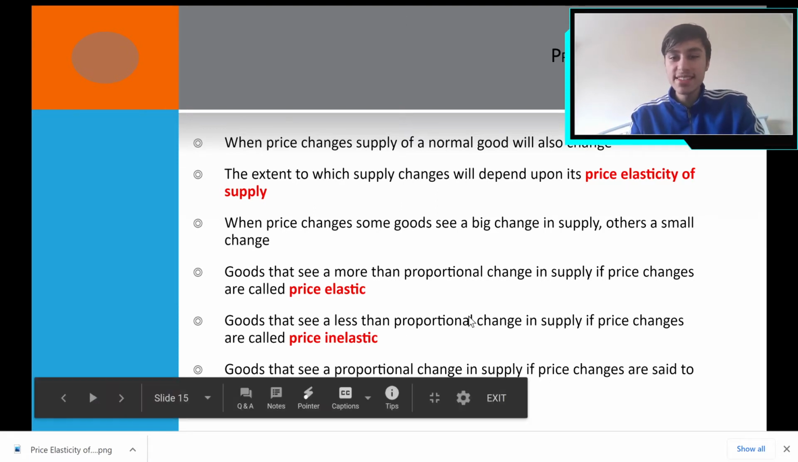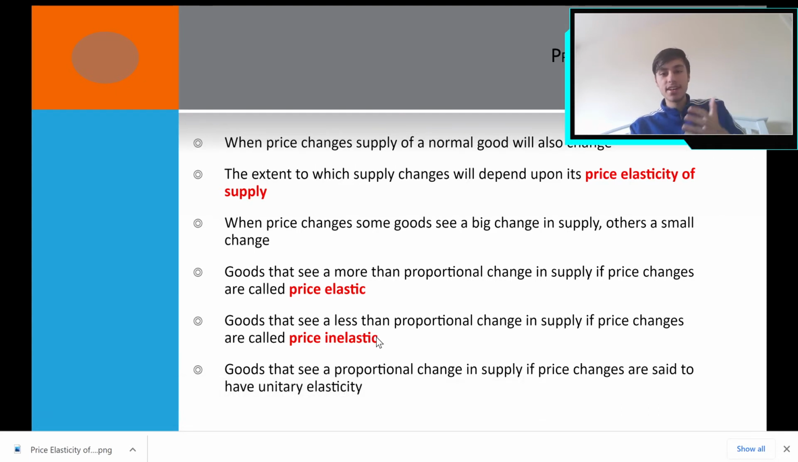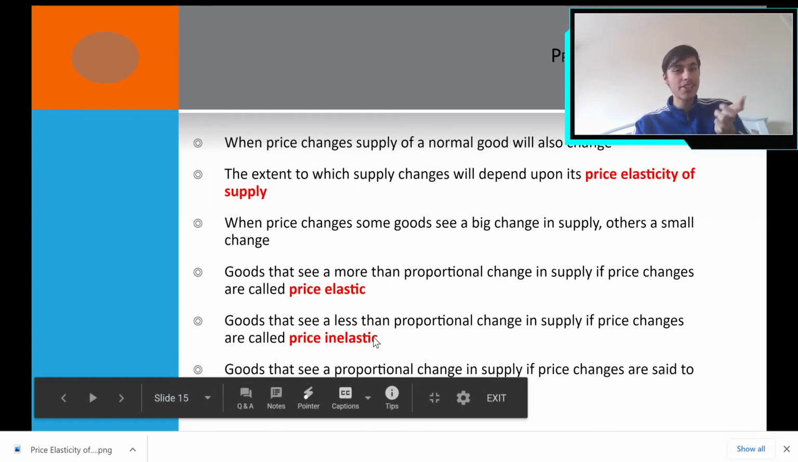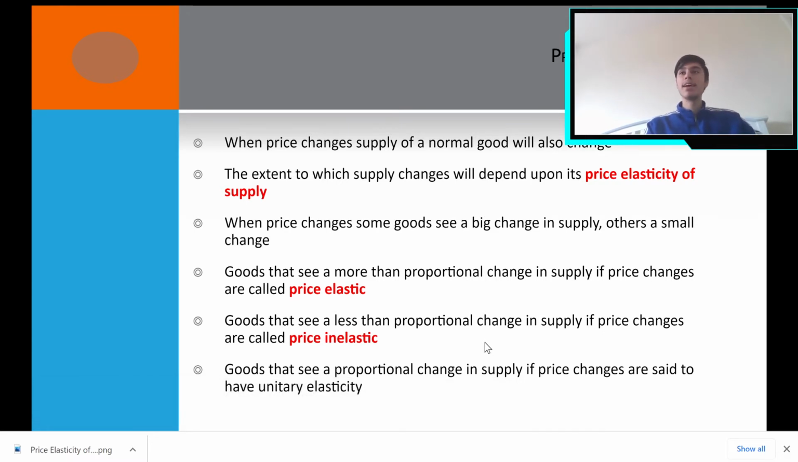Now, goods that see a less than proportional change in supply when price changes are called price inelastic. The best example would be the flying industry. You can't just increase or decrease the supply of aeroplanes very quickly, because it takes a lot of time. And goods that see a proportional change in supply when price changes are said to be unitary price elastic. It's hard to say that there are goods that see the exact proportional change, but you get the concept.